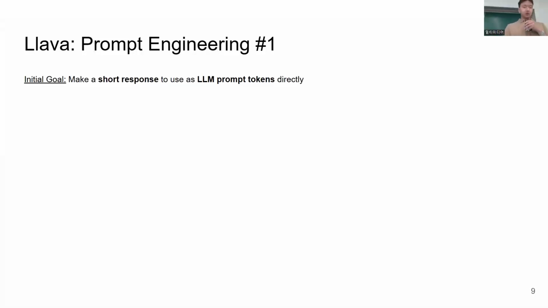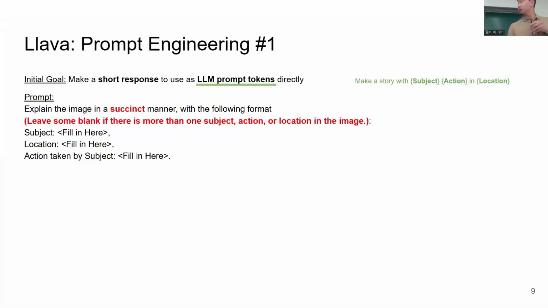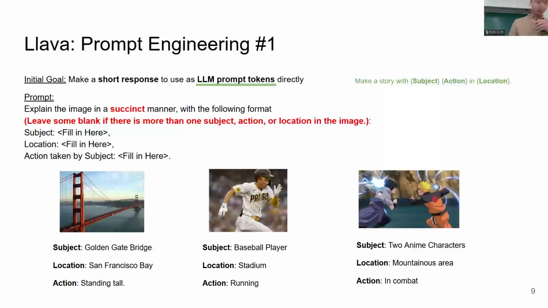So considering how the LLM prompt is structured, we first tried to focus on obtaining short keyword-based outputs. In other words, given an image, we tried extracting just the subject, location, and action, each the length of a single token. To do that, we used the following prompt, which highlights the brevity of the answer we expected, especially given that the prompt was form-filling based.